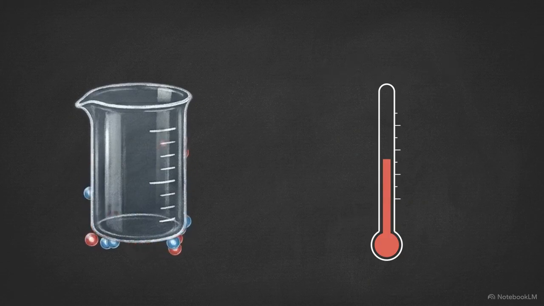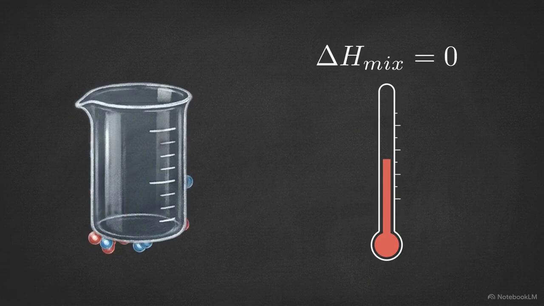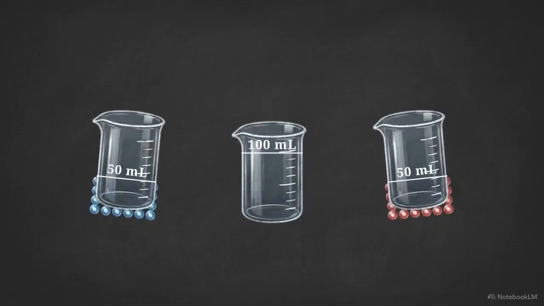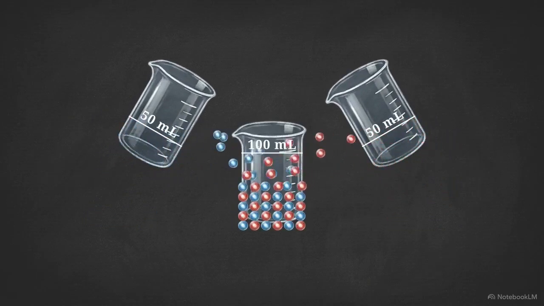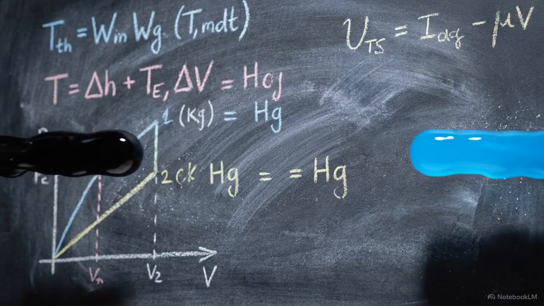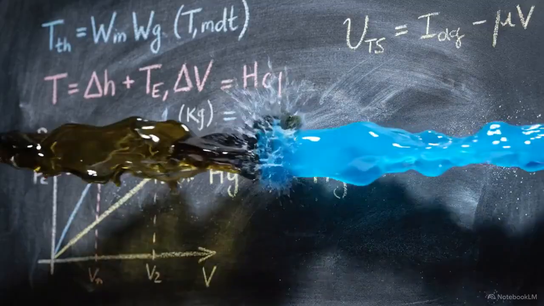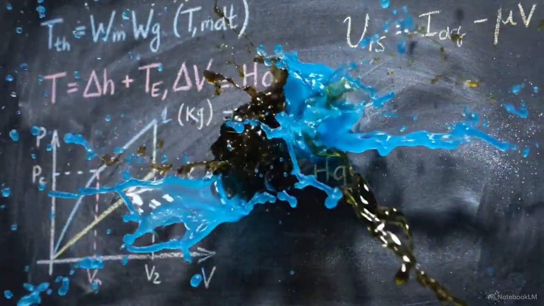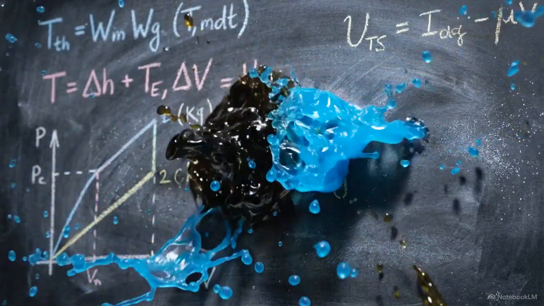Because no new energy states are created or destroyed by this mixing, the enthalpy of mixing is zero. The system neither absorbs heat nor releases it. Furthermore, the mixed molecules fit into the same spatial arrangement as they did independently. The total volume is simply the sum of its parts, meaning the volume of mixing is also zero. Perfect symmetry is rare in physical chemistry, but this ideal state provides the exact mathematical framework required to track the chaotic deviations of real-world liquids.